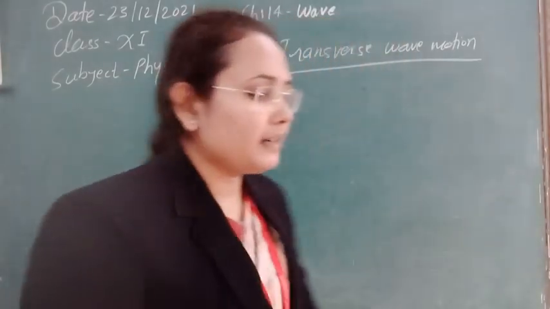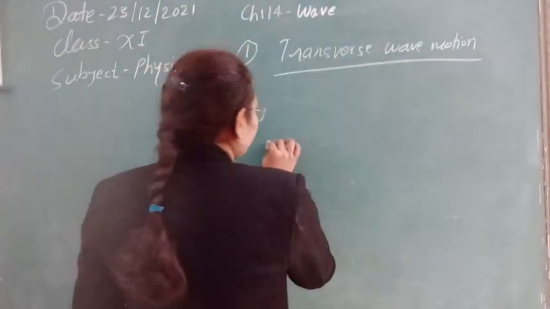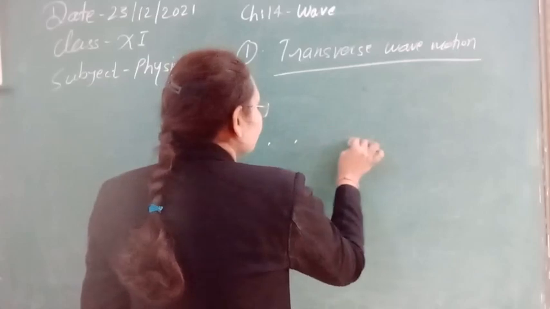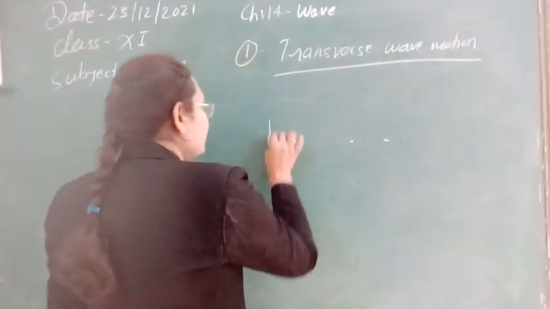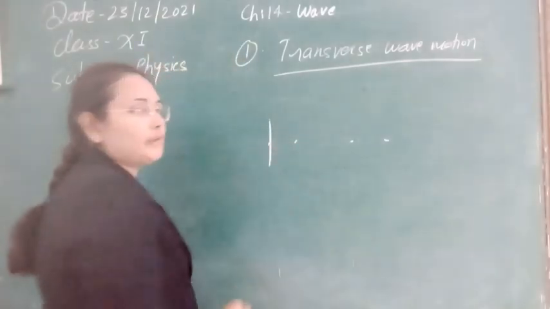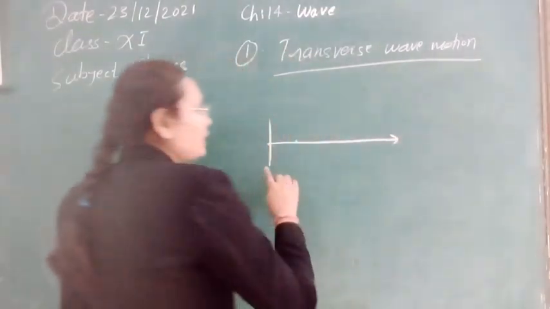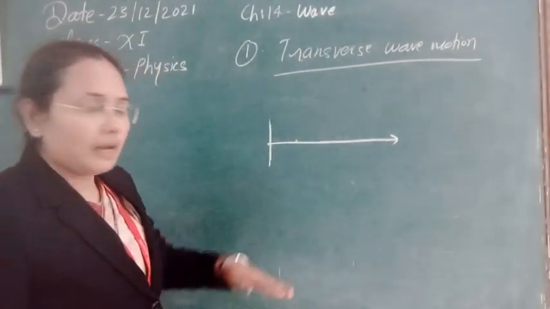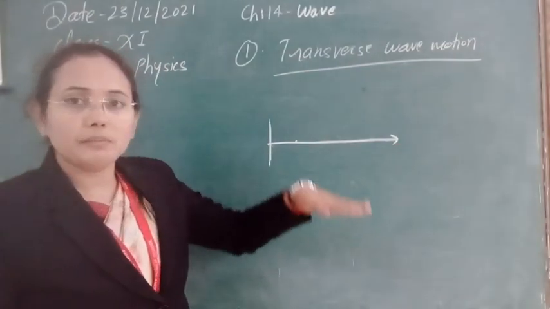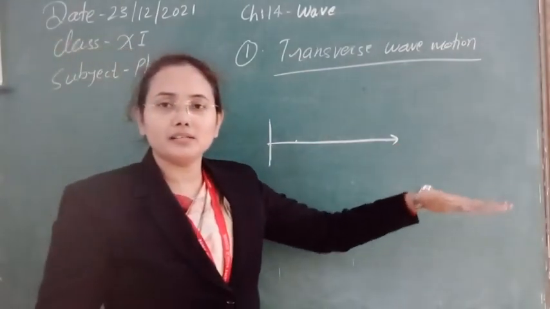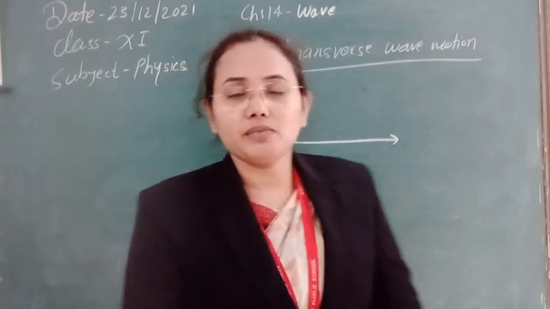It means that if these are the particles, and they are vibrating in this way, and the wave is moving in this direction, the vibration of the particles is in this way but the wave is moving in the forward direction. So this is transverse wave motion.